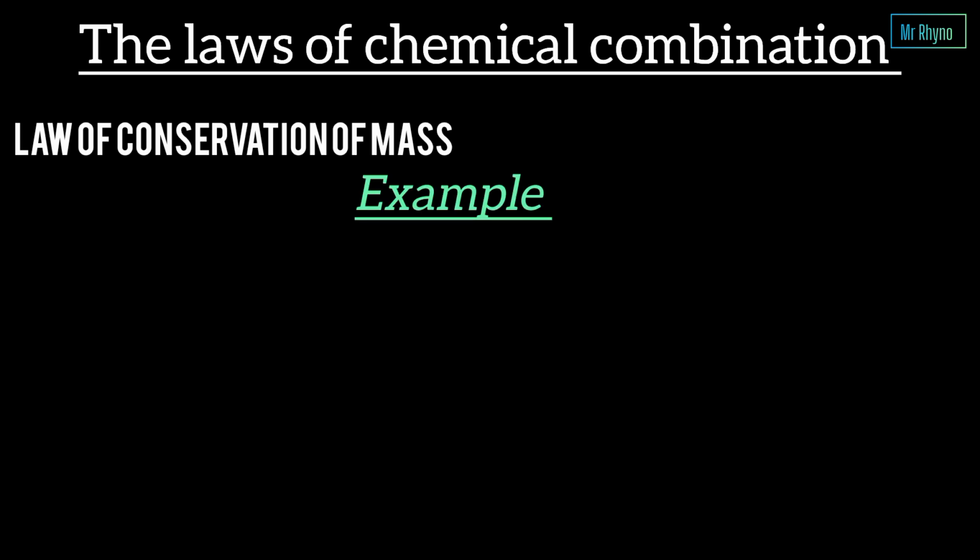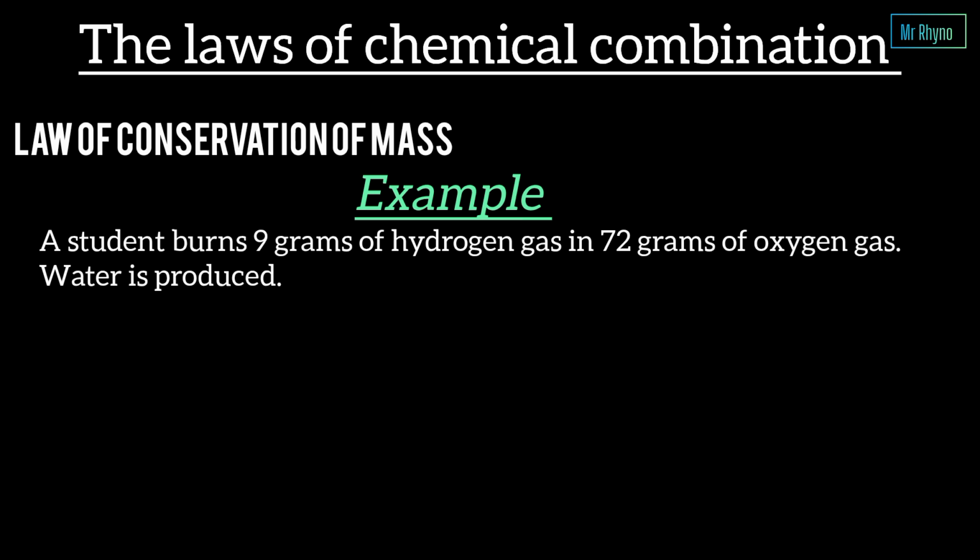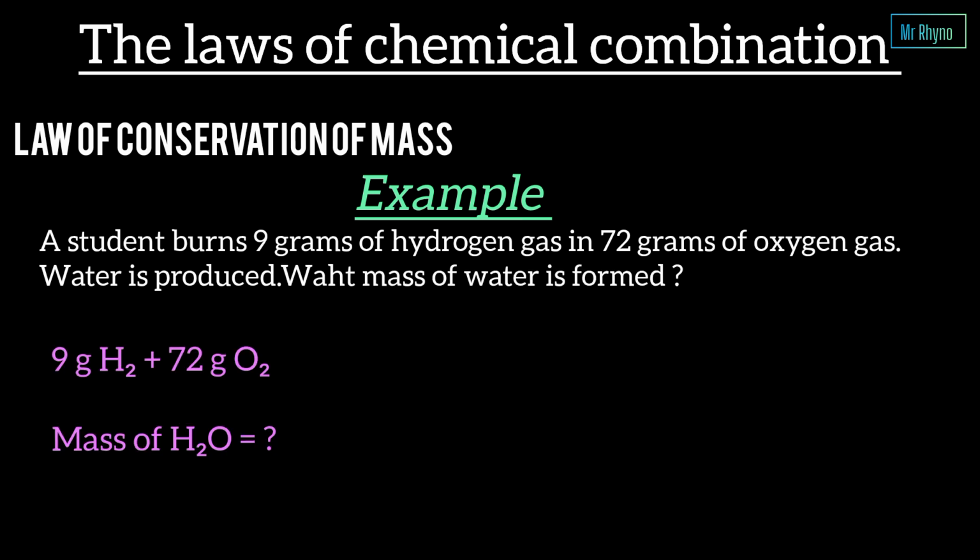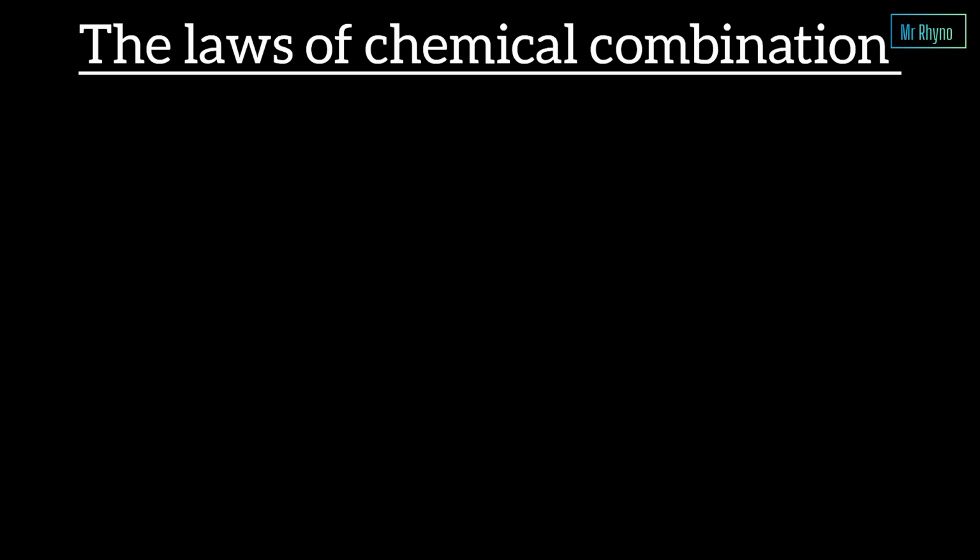Let's look at this example. A student burns 9 grams of hydrogen gas in 72 grams of oxygen gas. Water is produced. What mass of water is formed? Since mass is conserved, the mass of water equals 9 grams plus 72 grams, which equals 81 grams. Simple, right? The total mass never changes. Now let's move to another fascinating observation.